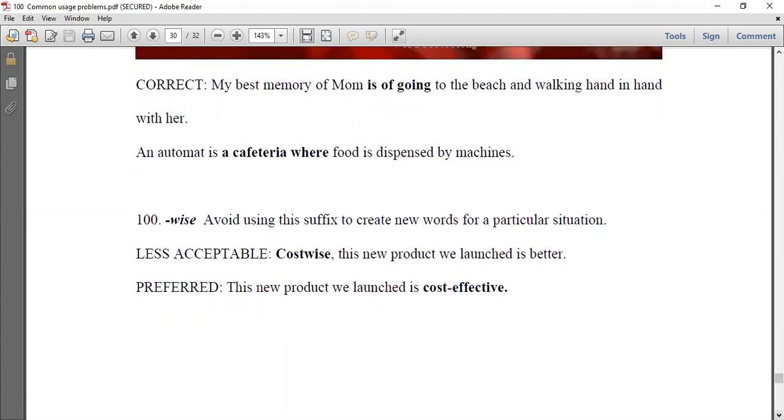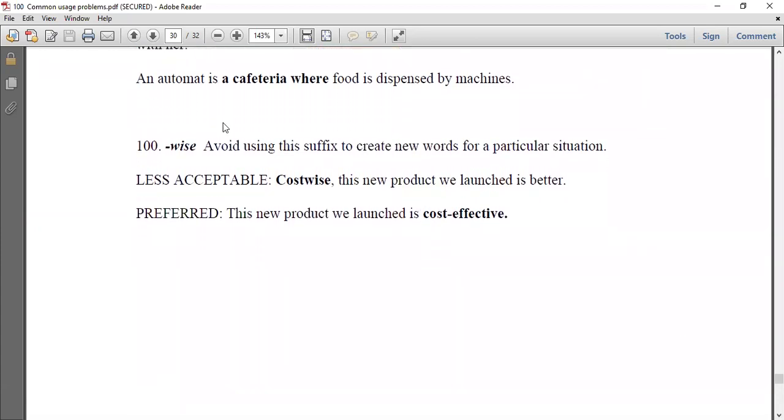Number 100, wise, the suffix which comes at the end of some words, like clockwise and so on. Avoid using this suffix to create new words for a particular situation. We all do this. Less acceptable, cost-wise, this new product we launched is better. Preferred, we should say this new product we launched is cost effective.